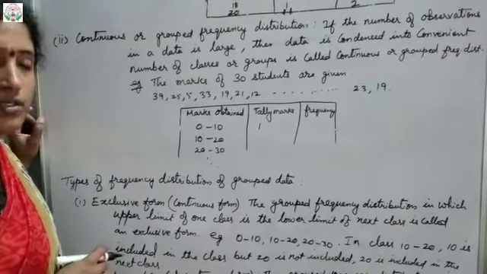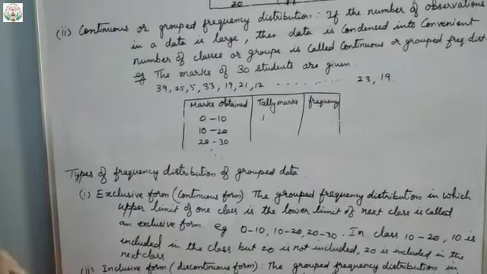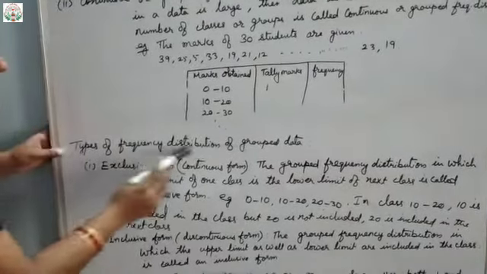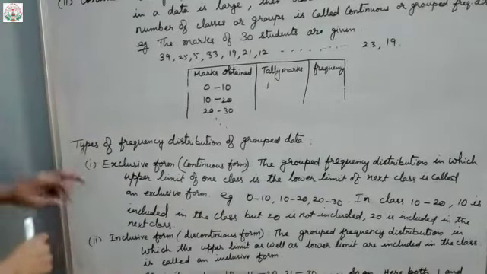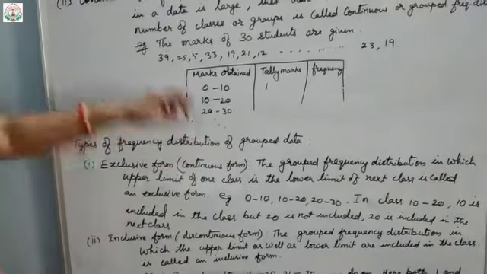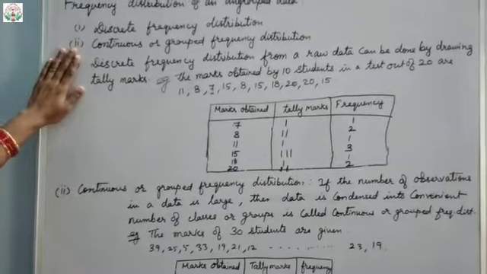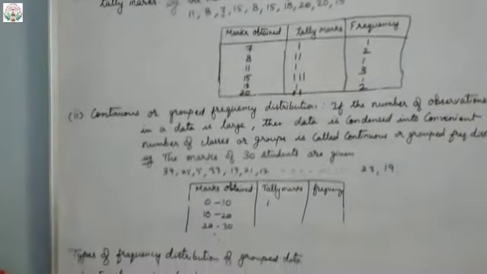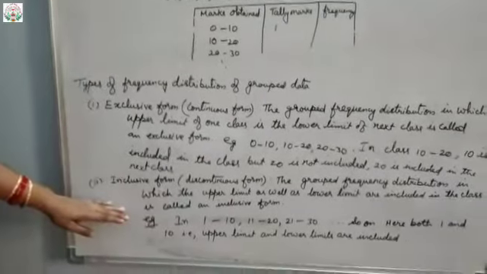Clear? Understood? After that come the types of frequency distribution of grouped data. In grouped data, what is the frequency? Two types of frequencies we will see, that is exclusive and inclusive. In ungrouped data, two were there: what was that? Discrete and continuous. Now in grouped frequency we have two, that is exclusive form and inclusive form.